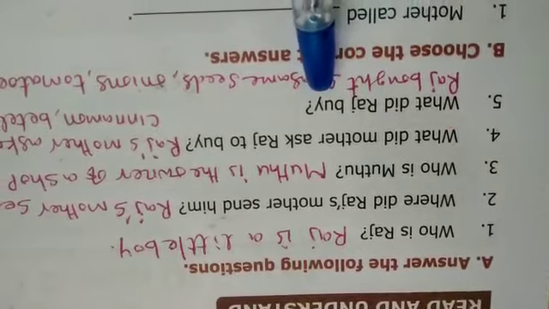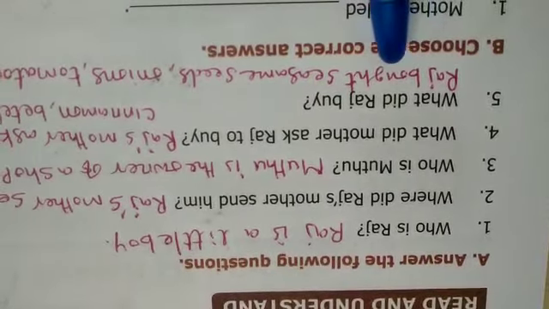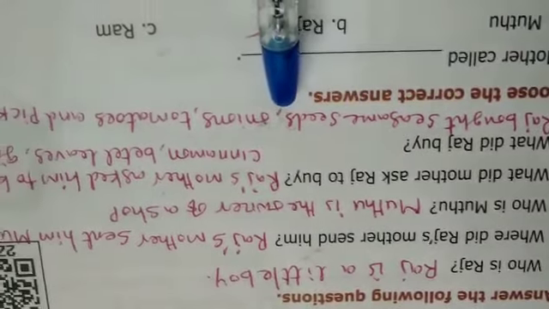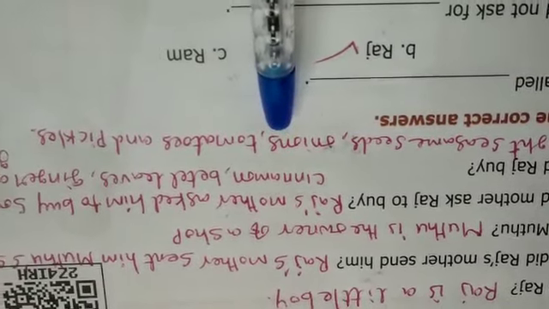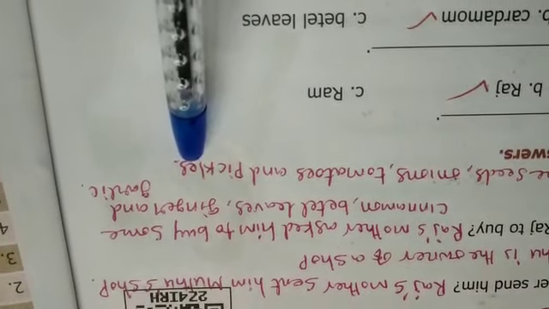What did Raj buy? Raj bought sesame seeds, onions, tomatoes and pickles.